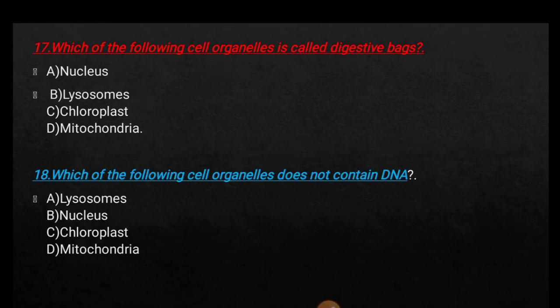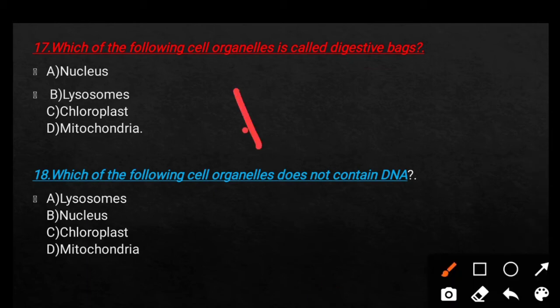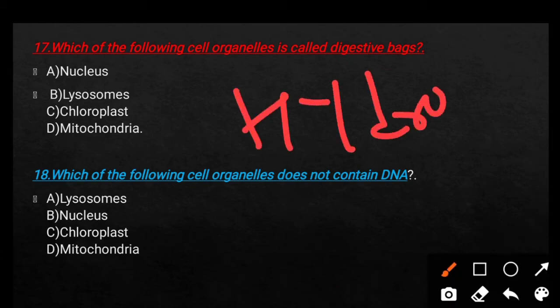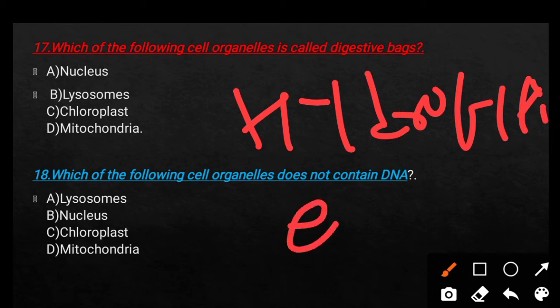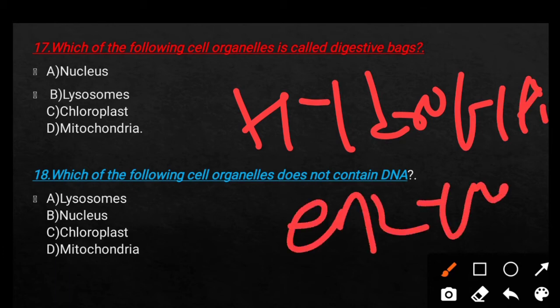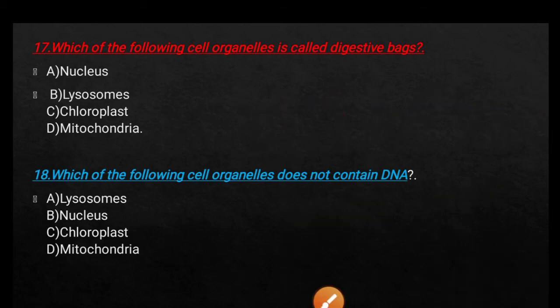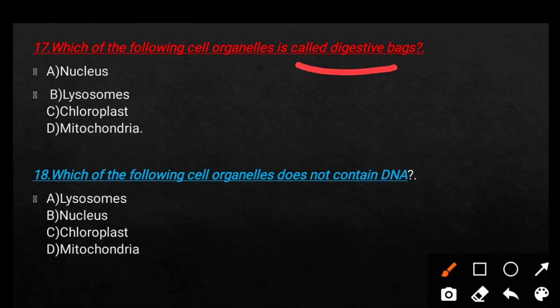As you know, it contains an enzyme that is known as hydrolytic enzyme. It breaks down large food particles into small food particles, and that helps in the digestion process. That's why it is also called digestive bags.